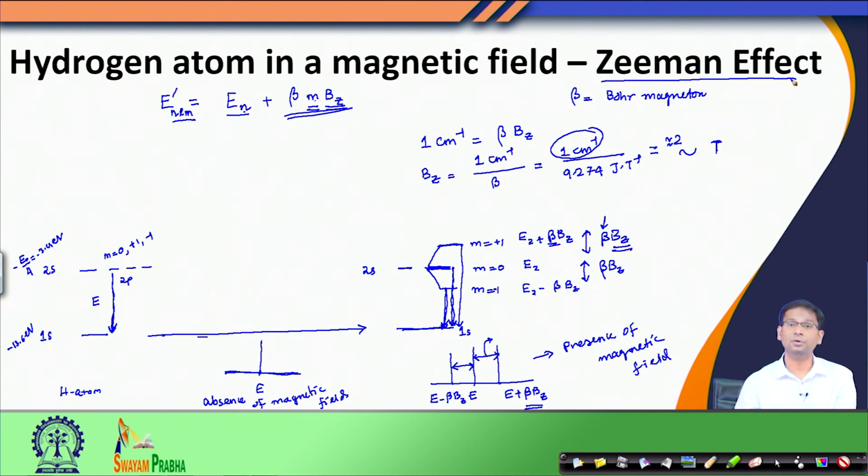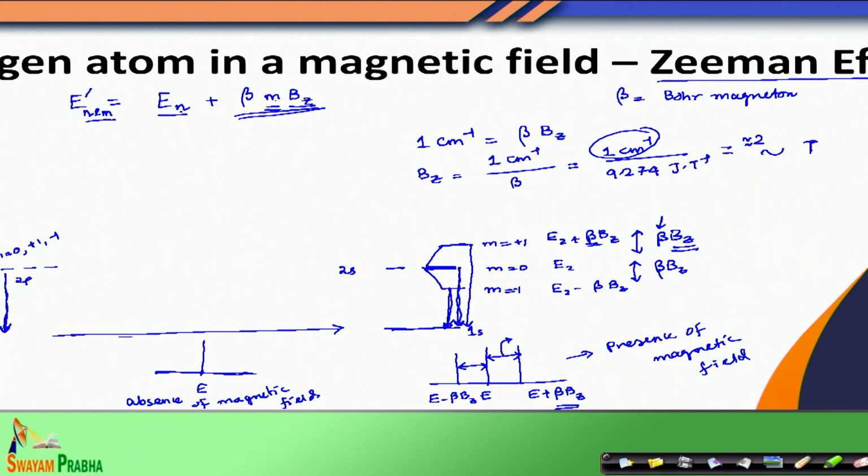To remind you, this Zeeman effect could not be explained by Bohr's atomic model because of some of the flaws that we had discussed in our earlier class. We will continue our discussion in the next class to see what more effects we still have in this hydrogen atom problem.